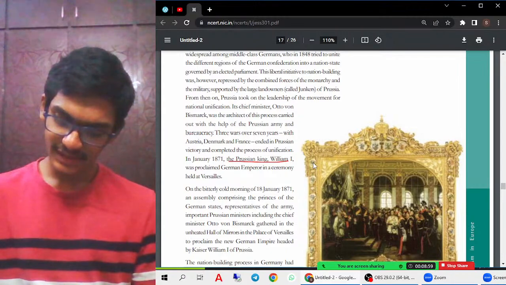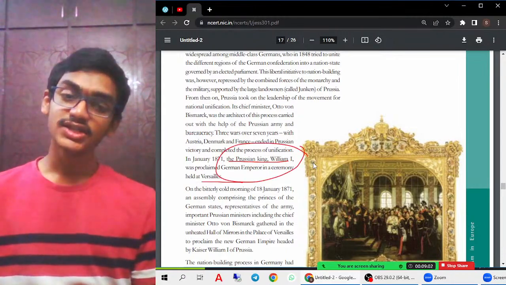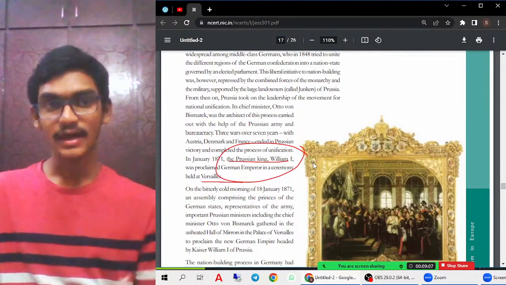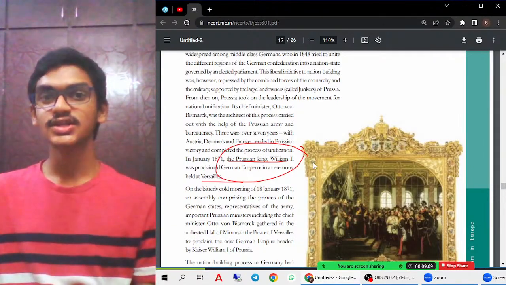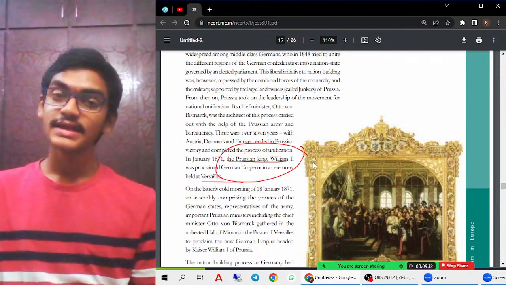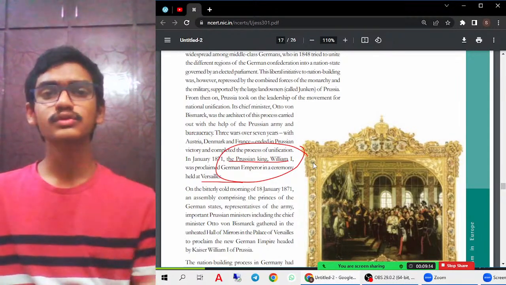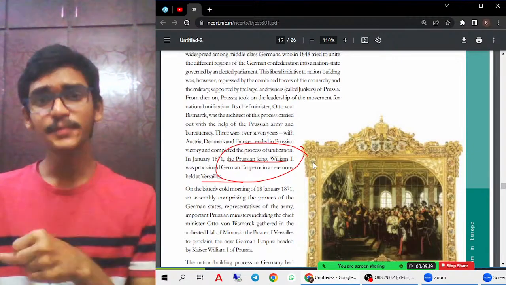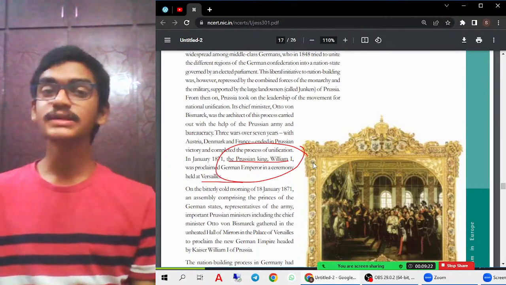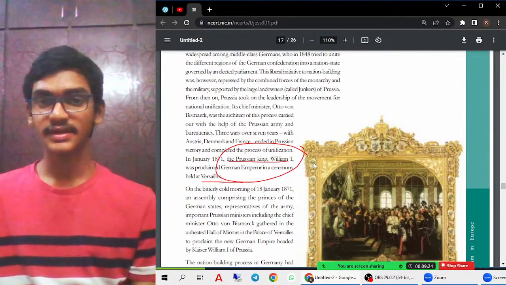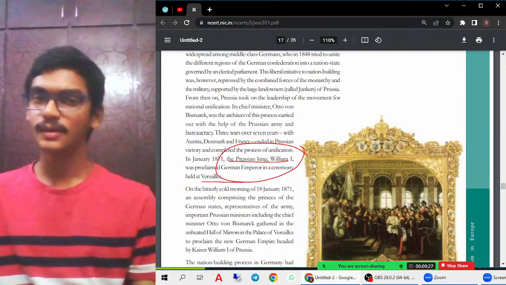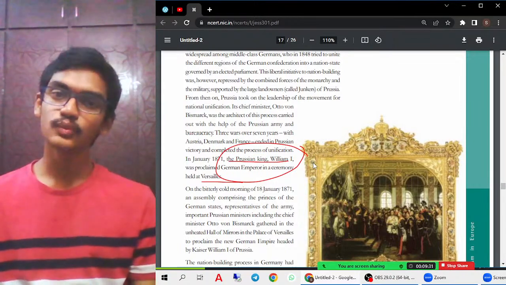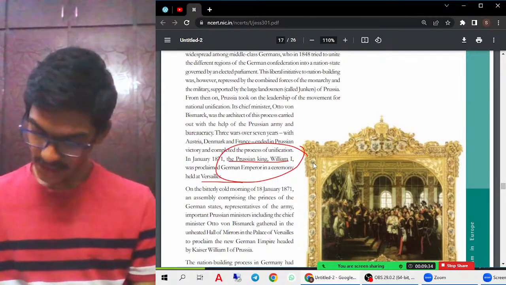As Prussia helped in the unification process of Germany, there should be some kind of return from Germany too. Therefore, most of the rules and regulations followed in Germany were taken from Prussia. Prussia started to show its dominance over Germany, because it was the one that helped in unifying the entire Germany into one union and one nation state. Okay, that we can see from it.